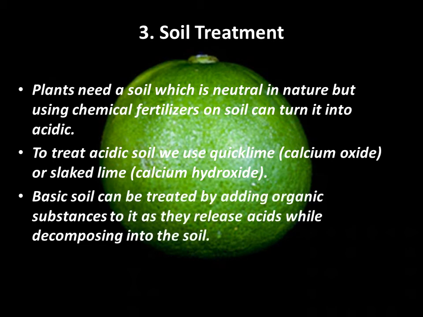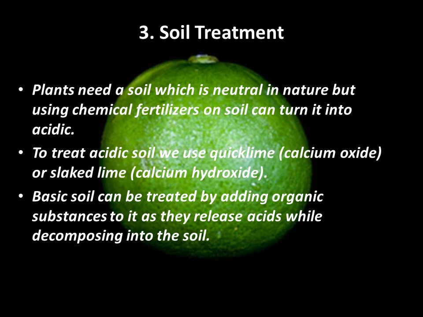Basic soil can be treated by adding organic substances to it, as they release acids while decomposing into the soil. We have studied how acidic soil can be treated, but basic soil can be treated by adding organic substances like lemon or citric acid.